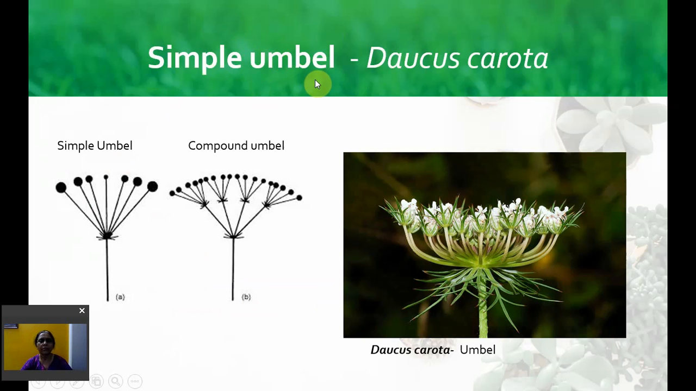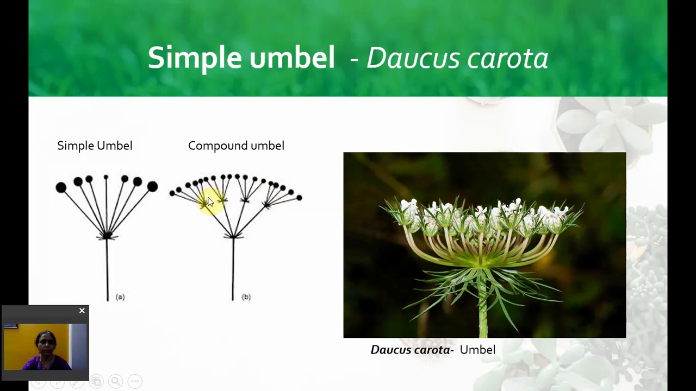What is an umbel inflorescence? It is a racemose type of inflorescence in which the youngest flower is in the center or at the top and the older ones are at the base. But in the case of umbel inflorescence, the inflorescence is not elongated, it is condensed and the new flowers originate from the center and all the flowers develop equal stalks, so all the flowers come to the same height. Here you can see the flowers which are subtended by the involucre or circle of bracts. This is the simple umbel.